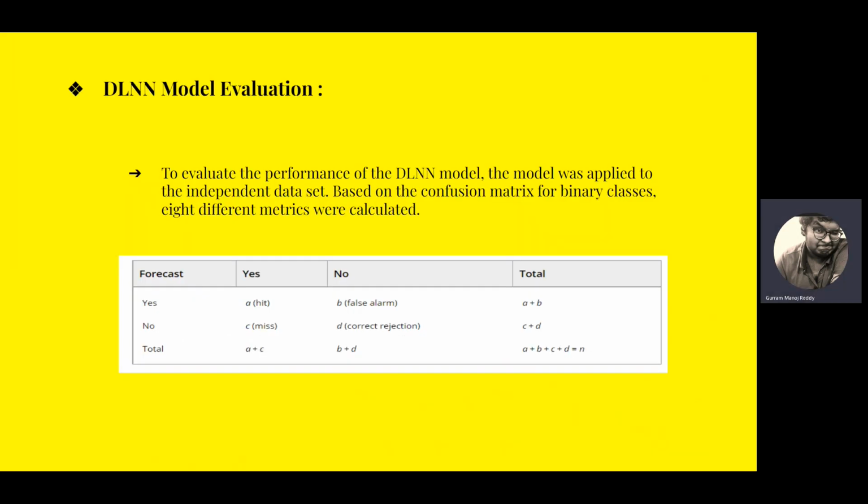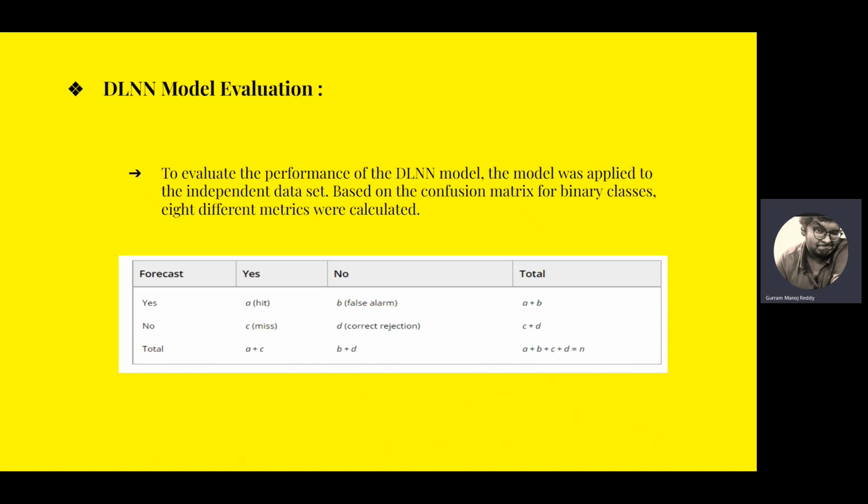So how do we evaluate a deep learning model? To evaluate the performance of the deep learning model, the model was applied to an independent dataset. Based on this, a confusion matrix for binary class, 8 different metrics were calculated. See, if the forecast was yes, that means a thunderstorm happened and you predicted yes, then it's a hit. If you predicted no, then it is a false alarm. So the total is A plus B.